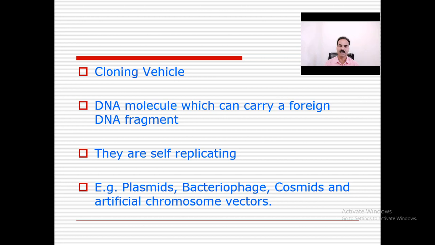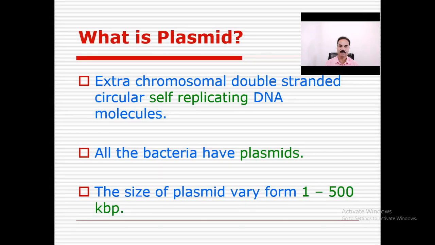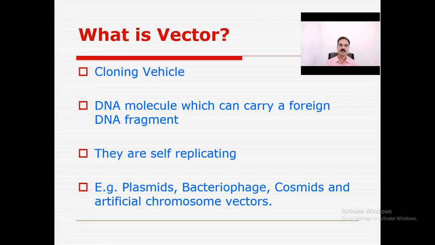Then what is a vector? The vector is called the cloning vehicle. Why is the plasmid called the cloning vehicle? For example, the size of the plasmid is fixed, near about 5 to 500 kbp. This is the size of the plasmid, which is circular DNA.